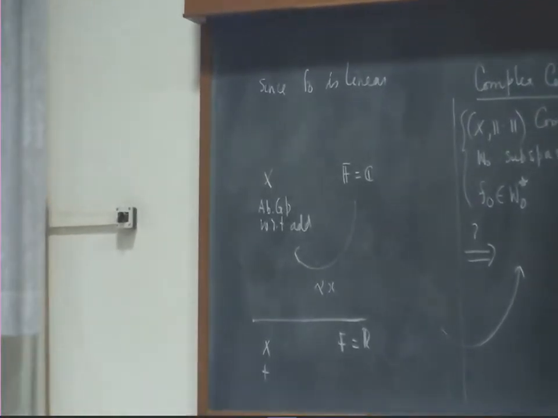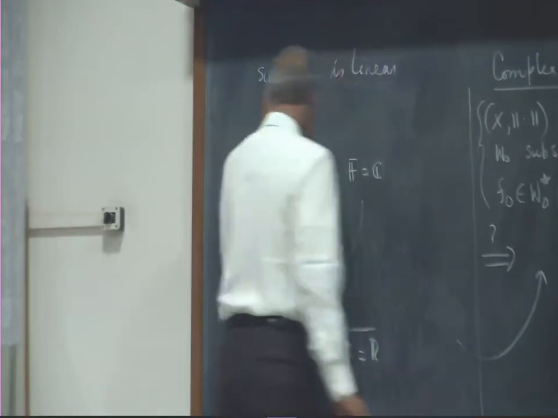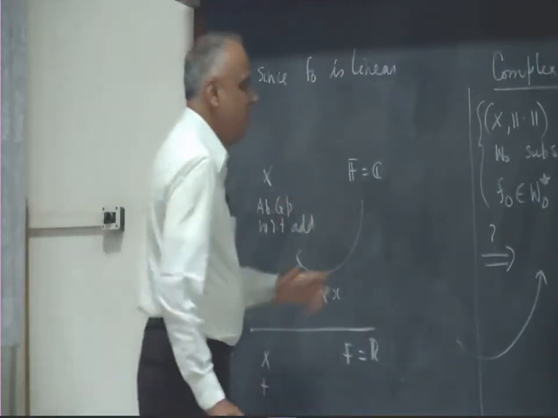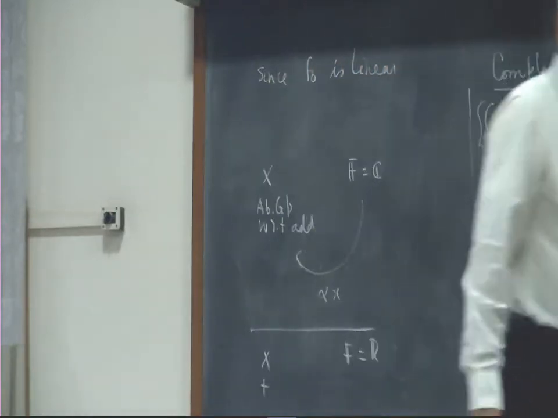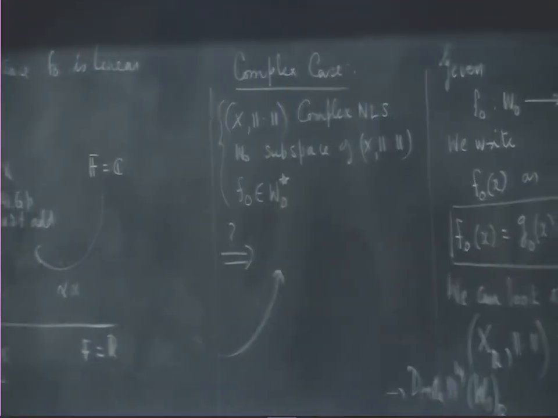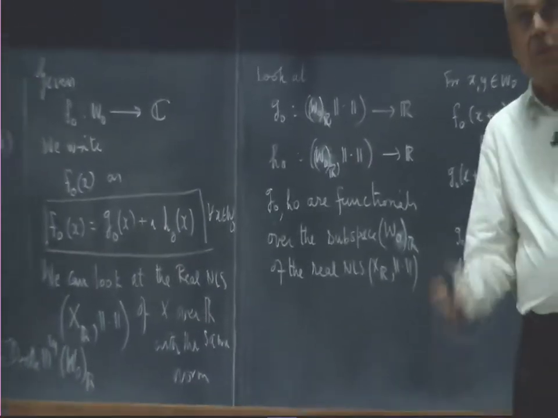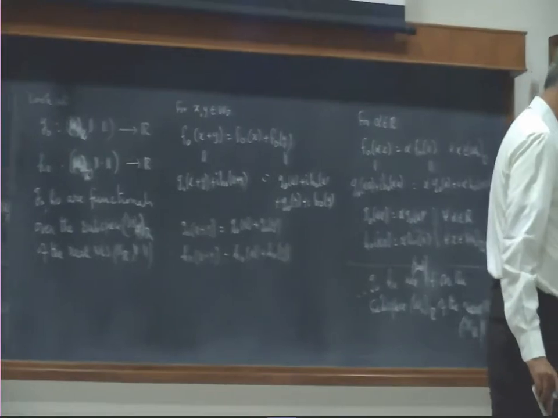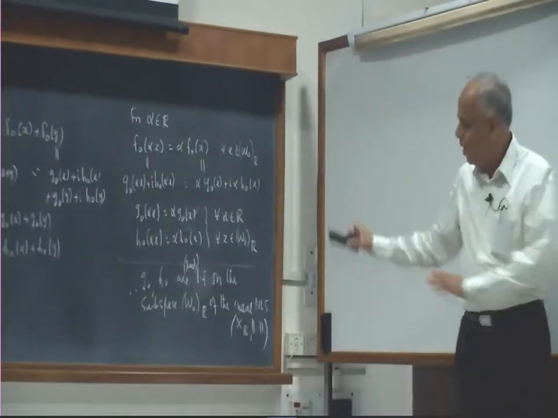So what have we got? I completely lost track of what we were doing. Since I said that G naught and H naught were linear functionals on the real linear space, the subspace W naught, now I will also show it is bounded.